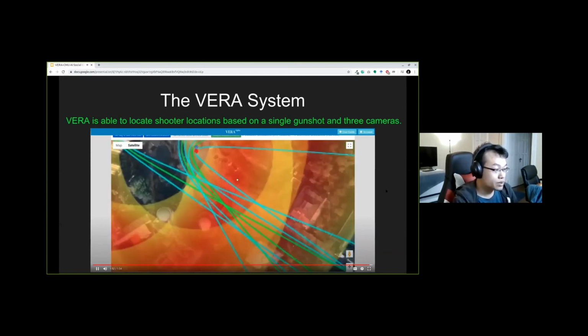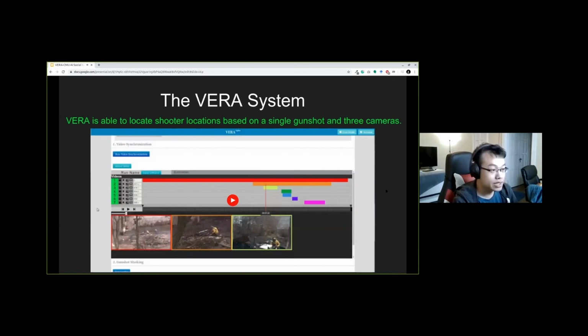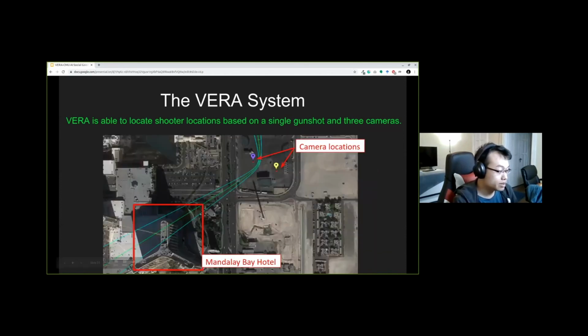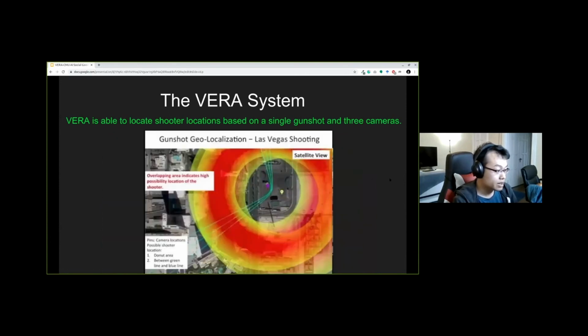And we also use our system for the Las Vegas shooting events. And here on the bottom left, you can see the Mandalay Bay Hotel. And this is the pair of cameras from the music festival. And our system also correctly estimates the location.